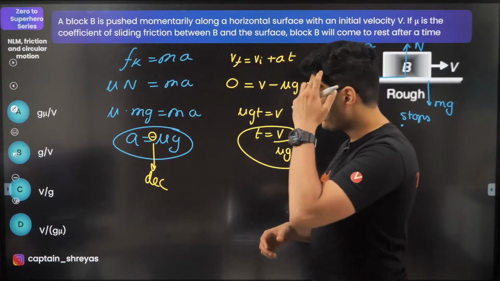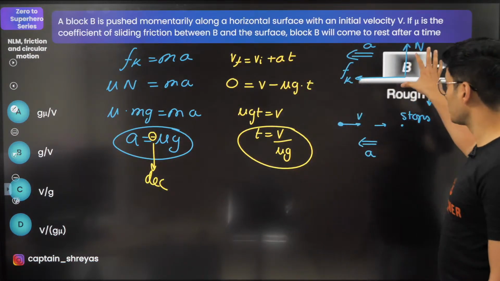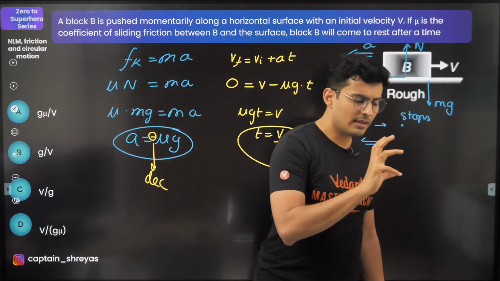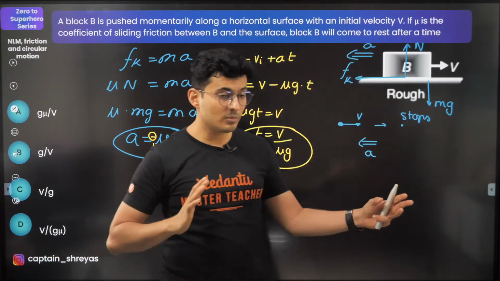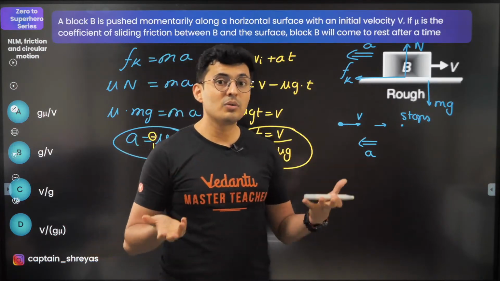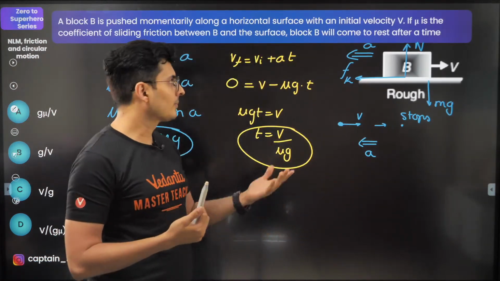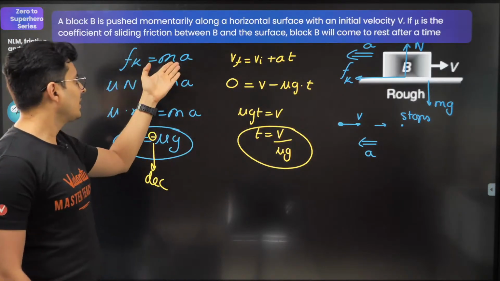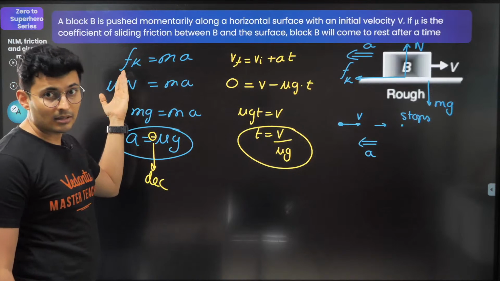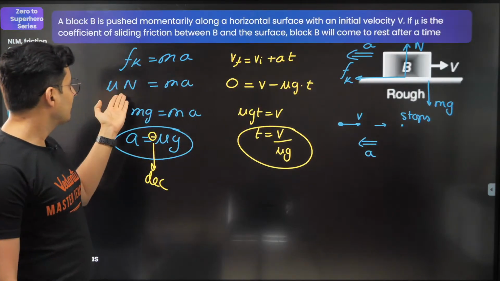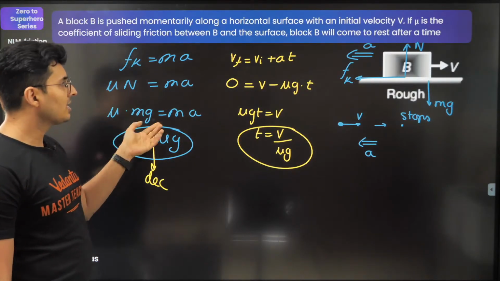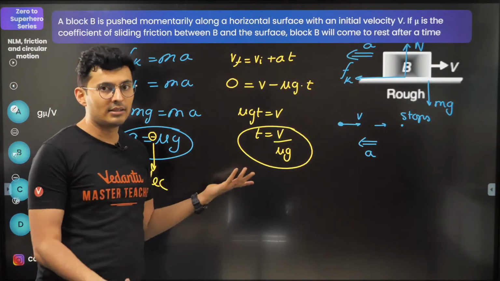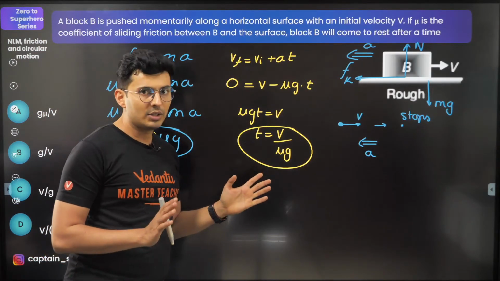Kalpana, this was a block which was pushed. If you push a block and leave, it will slowly decelerate and stop. So during this motion, it is decelerating, and I had to find the deceleration to find the time. Draw FBD: normal, mg, friction. F is ma. Friction is kinetic, because it is moving. Kinetic friction is mu N, and normal is mg. So I found out deceleration is mu g, as the magnitude of it.